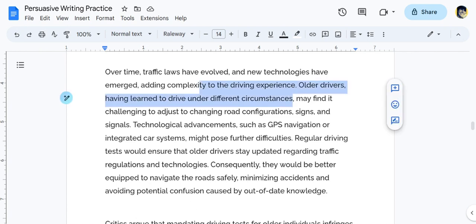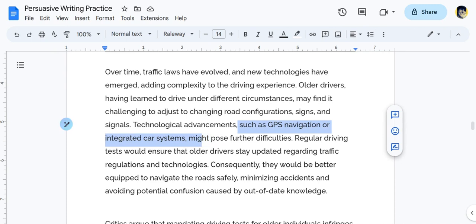So if we removed that, the sentence would just say, older drivers may find it challenging to adjust to changing road configurations, signs, and signals. But they include this tangent, which adds to just a more conversational way of speaking or of writing. Then they do it again, this time for different reasons, by adding in an example here.